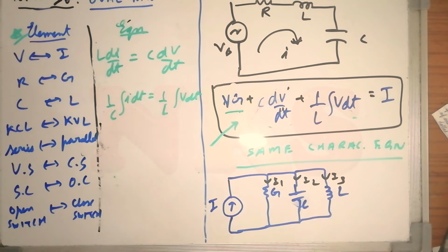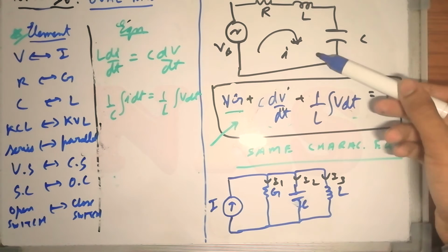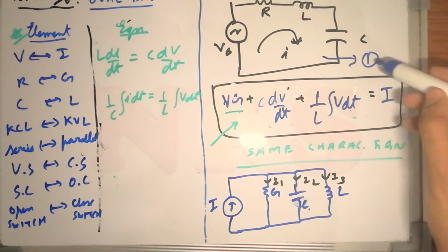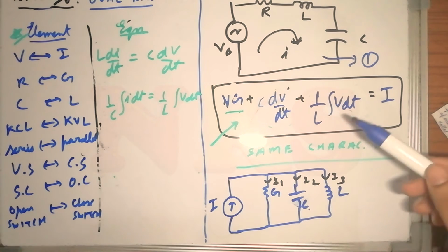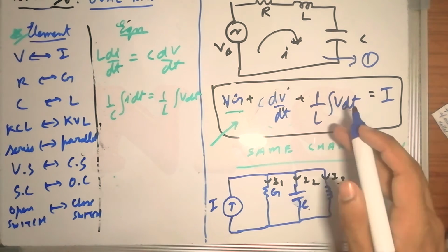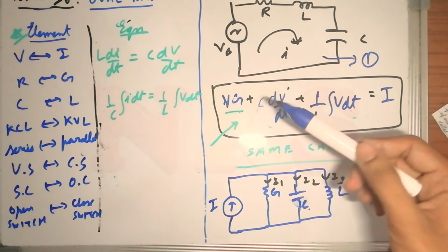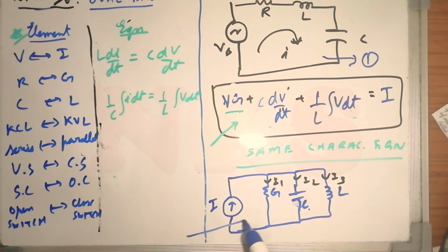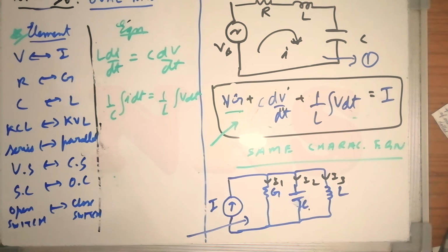Repeating what I said, two networks are said to be dual if they are described by the same characterizing equation with dual quantities interchanged. If I write the characterizing equation of one network and interchange its dual elements, I will get the characterizing equation of its dual network. That was the conclusion.